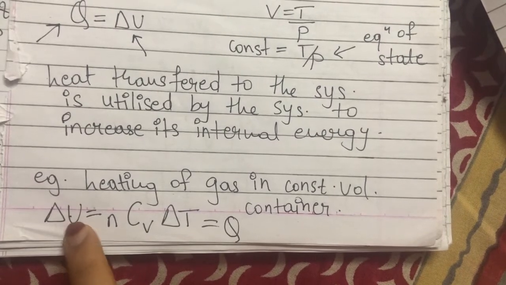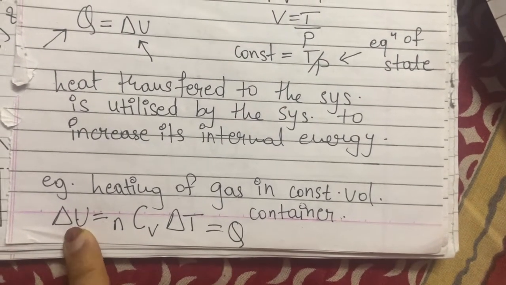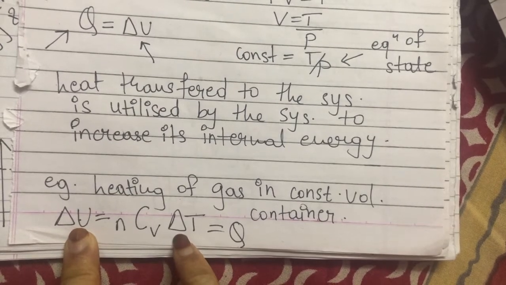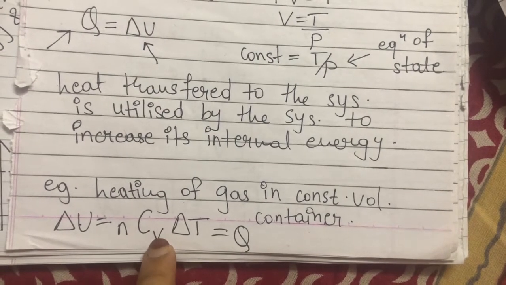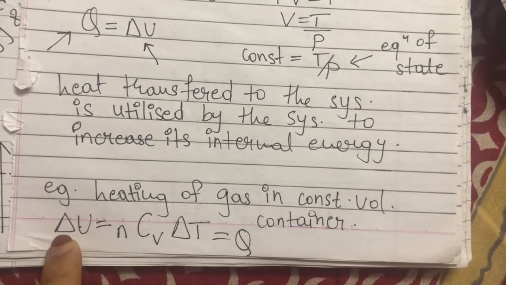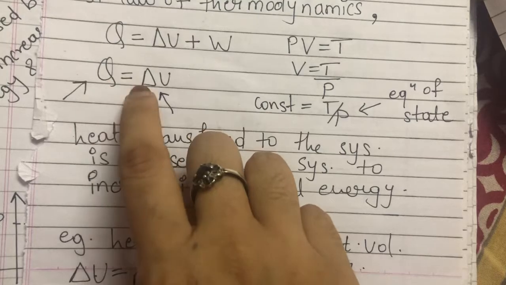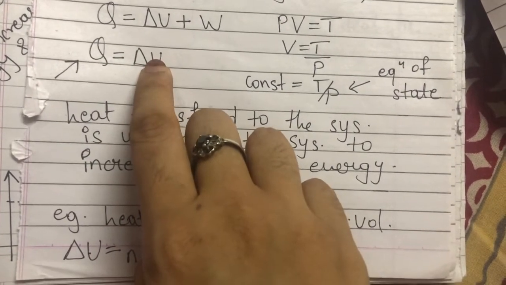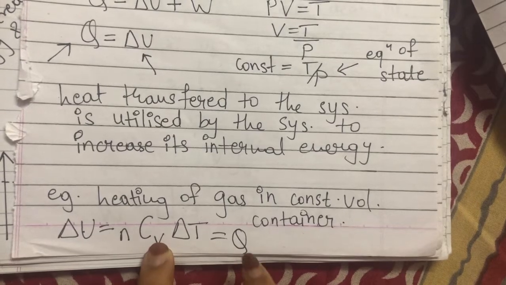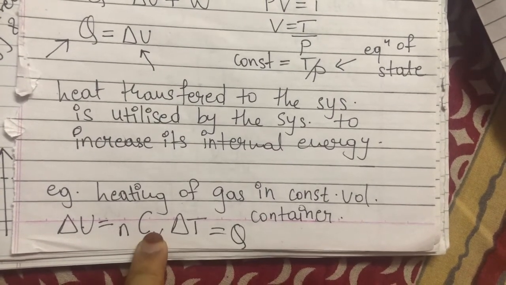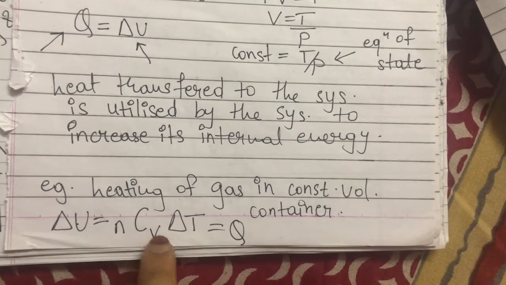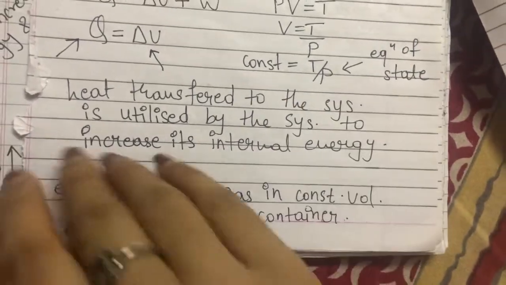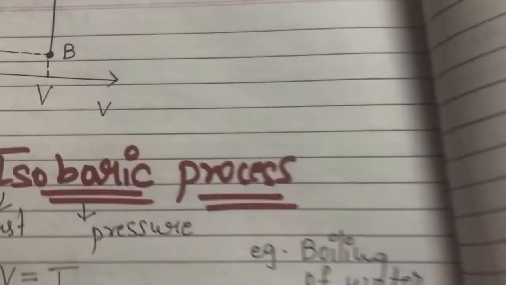Now internal energy is given by the equation. We know that the change in internal energy depends upon the change in temperature, the number of moles of the gas, and the specific heat at constant volume. For isochoric process, heat transferred is equal to change in internal energy. So if change in internal energy is equal to this term, heat transferred is also equal to this term. Here we have derived heat transferred in terms of specific heat at constant volume for isochoric process.